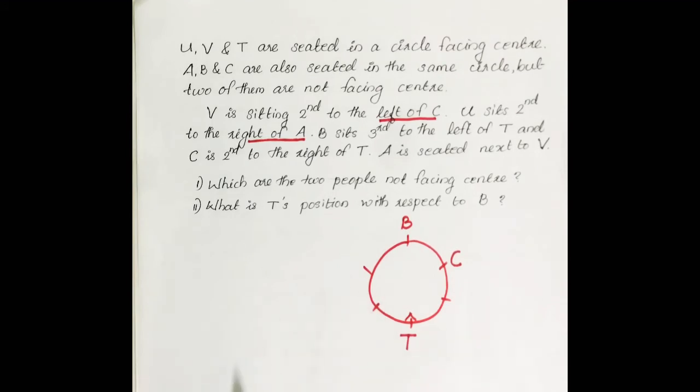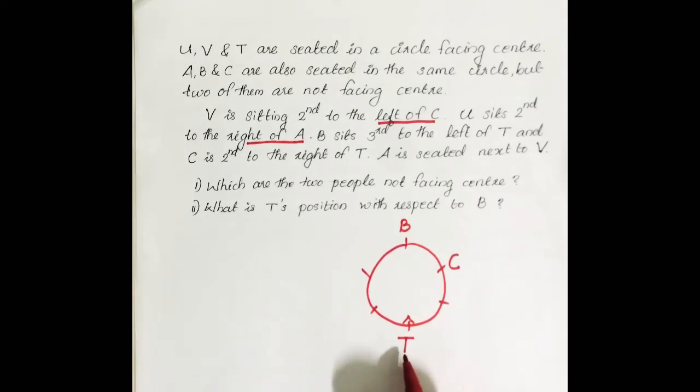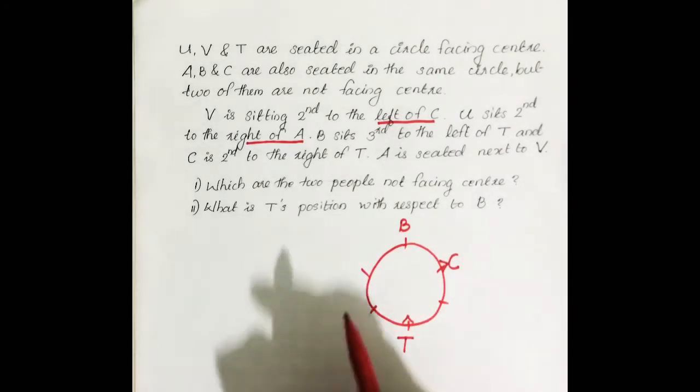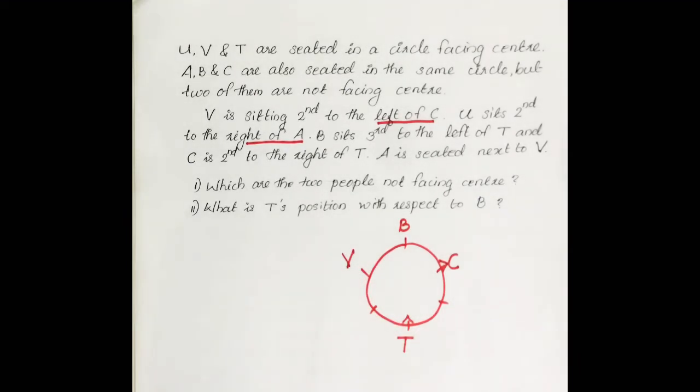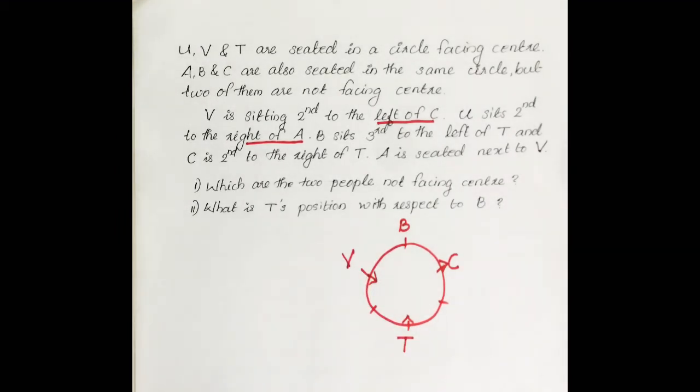Already we got the place of C, so we can easily mark down that condition. V is sitting second to the left of C. C's direction is not clear, so we have to check both directions, inside and outside. If we check with the inside direction, that is C facing towards center, its second left place is already T. So that is not possible. So C is facing outside. Then first, second left is V. So V's place is this one. V is here and it is already given that V is facing towards center. Okay, then two more places are left, and we have to find out the direction of B also.